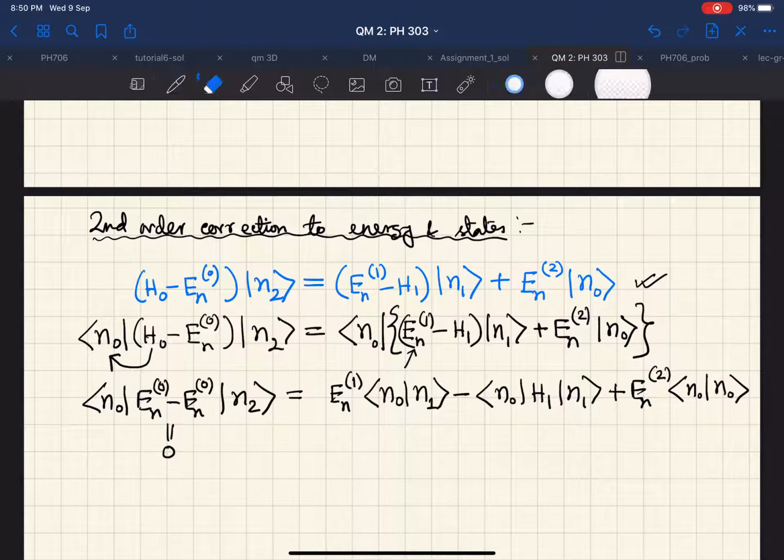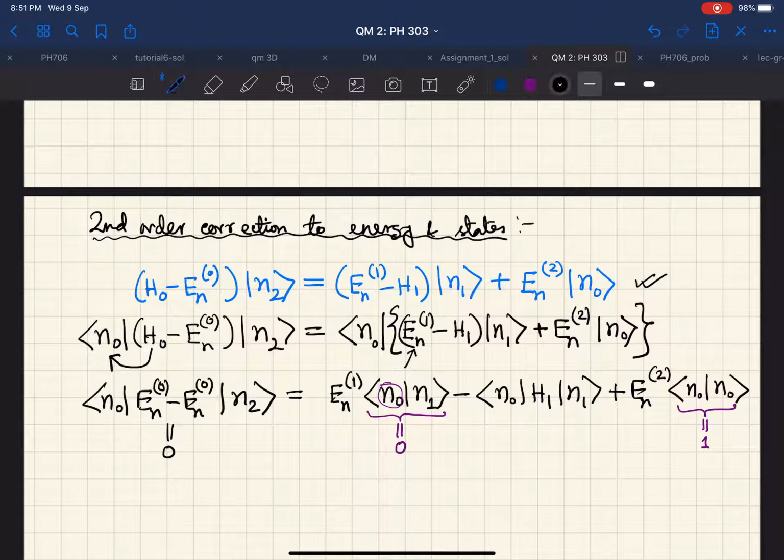Now we recall that earlier in the previous class we have used this orthonormality condition. That means this was 0. We had given an argument, and because of that we have seen that there is no component of this Kten1 which is along the direction of N0. So we have shown that, and we are going to use the same thing here. Therefore this Kten0 bra N0 Kten1, this inner product vanishes. Since the unperturbed states are normalized, this is 1.